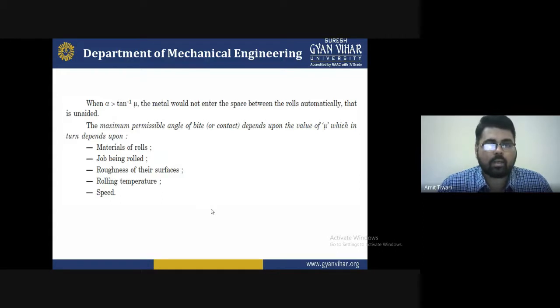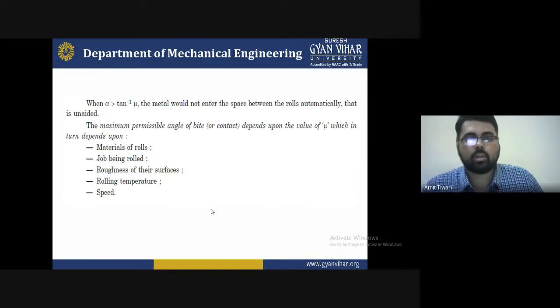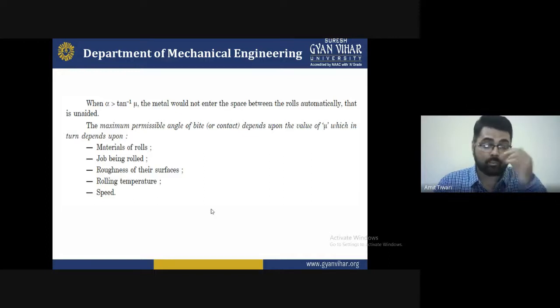Now, when alpha is greater than tan inverse mu, the metal would not enter the space between the rollers automatically, that is, unaided. When alpha is greater than tan inverse mu, the metal will not enter the space between the rollers. These are the conditions we obtain for measuring the roller forces applied on the particular workpiece.